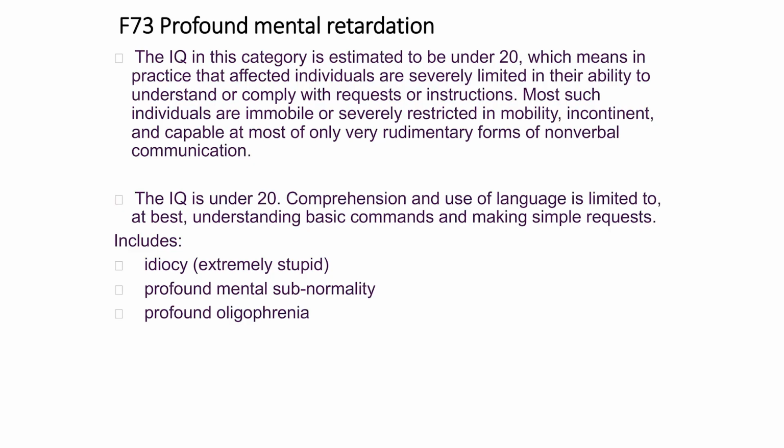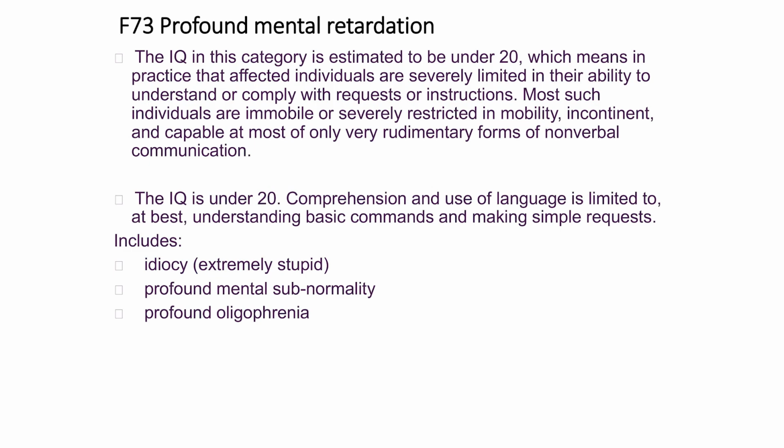In profound mental retardation, the IQ in this category is estimated to be under 20, which means in practice that affected individuals are severely limited in their ability to understand or comply with requests or instructions given by caregivers, teachers, or sometimes parents.